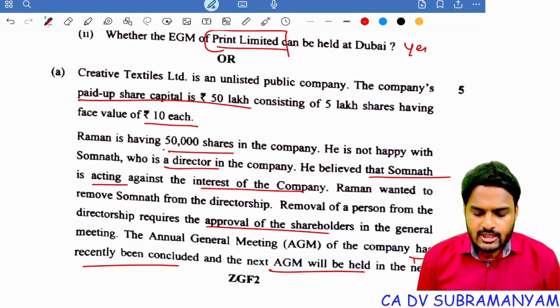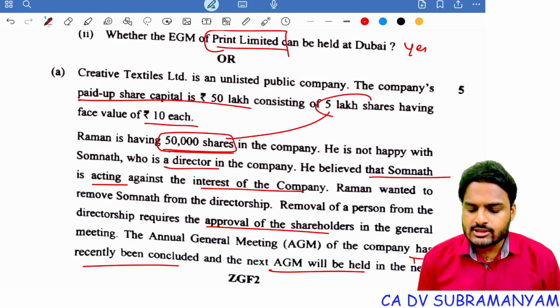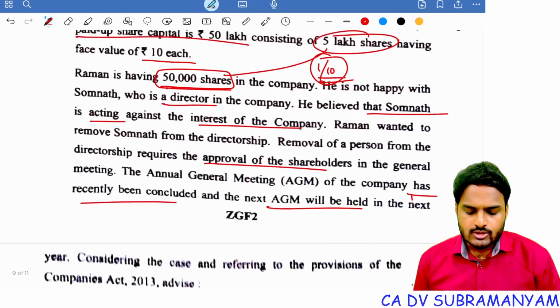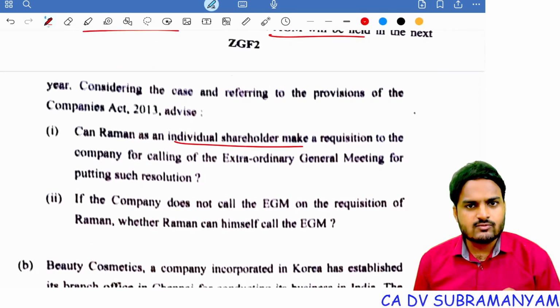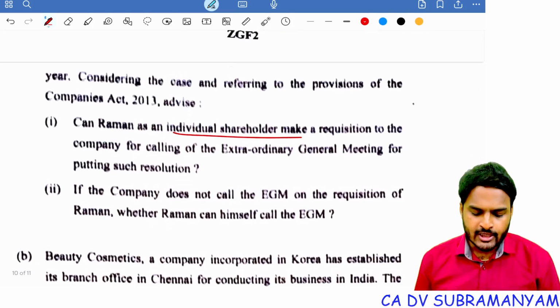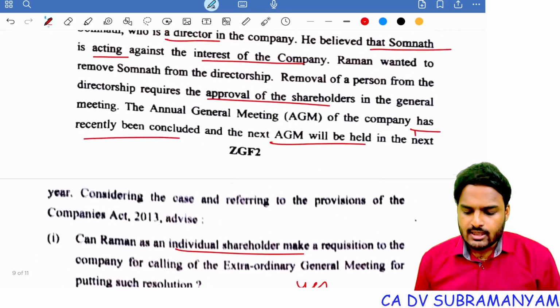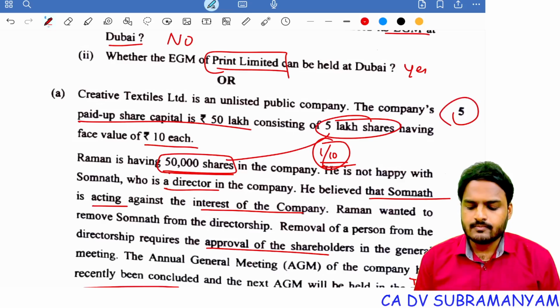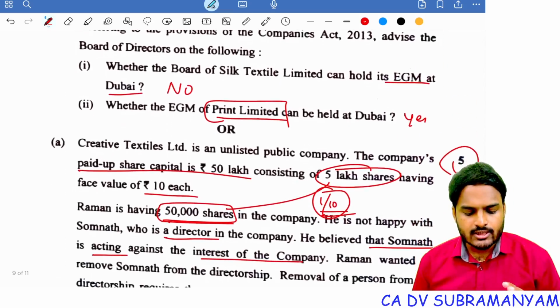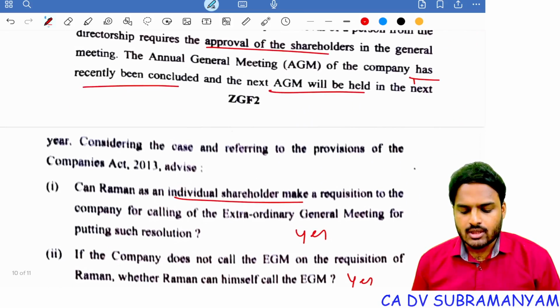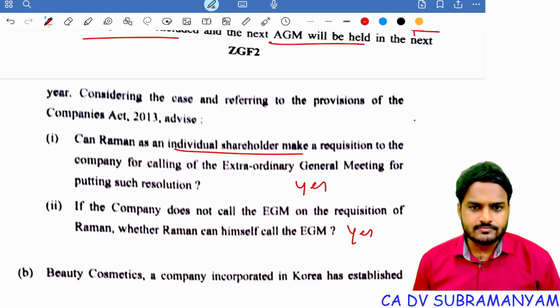So here, Mr. Raman is holding 50,000 shares out of 5 lakh shares of the company. That means which is 1/10 of the share capital of the company. Understood? So this requisition by Raman is valid. It is meeting the provisions of Companies Act. If company does not call the EGM on the requisition of Raman, whether Raman can himself call the EGM? Yes. So both the questions, the answer is yes. And this question is for 5 marks. So these two questions were tested on extraordinary general meetings only. One is on place of EGM and the other one is on eligibility for filing requisition with company.